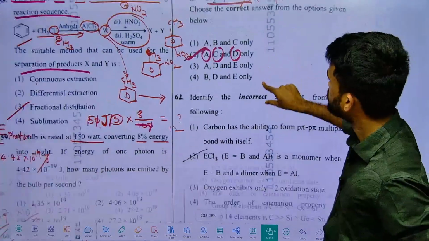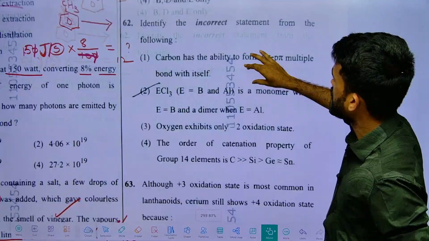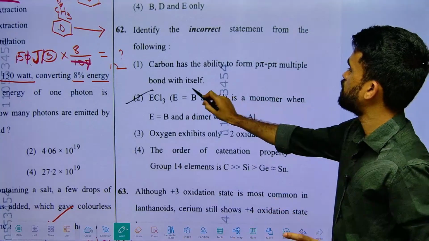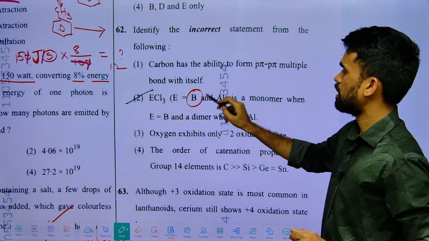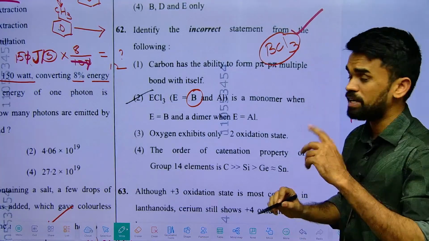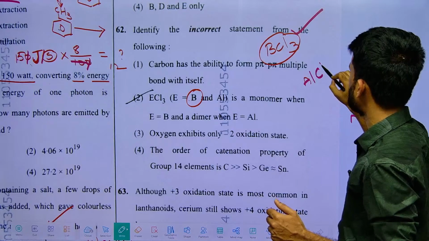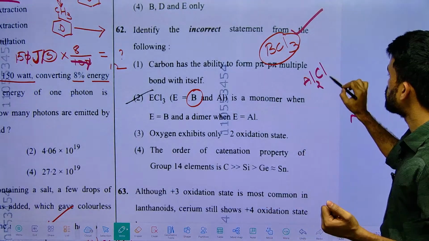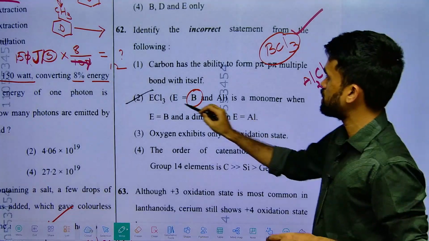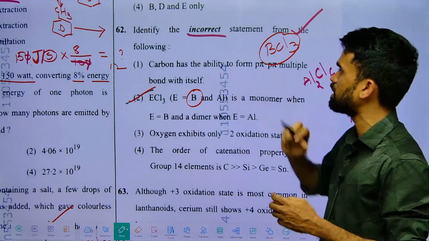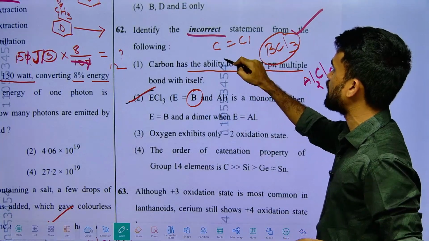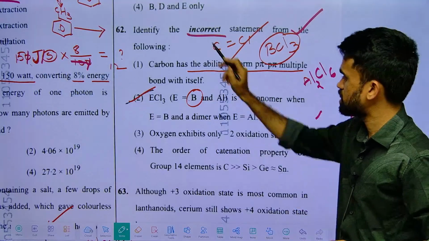Next, again this question is also easy, from the p-block. We know that if E is B, we have BCl3. It exists as a monomer, but when it comes to aluminium halides, they will be dimers, Al2Cl6. It's a dimeric form we have studied. This is a perfectly correct statement. They are asking about the incorrect one. Carbon has the ability to form p-pi multiple bonds. Perfectly correct, no? Right. Next, the incorrect statement they want.